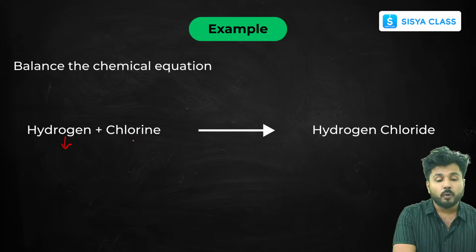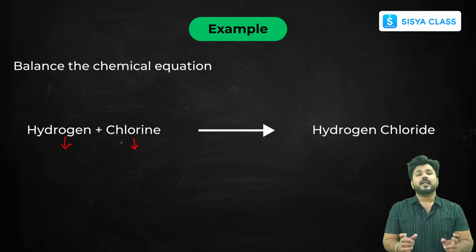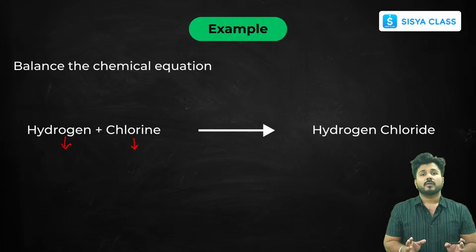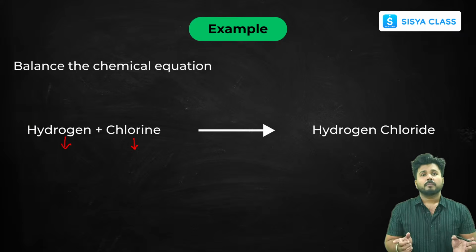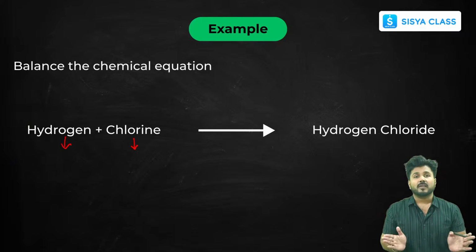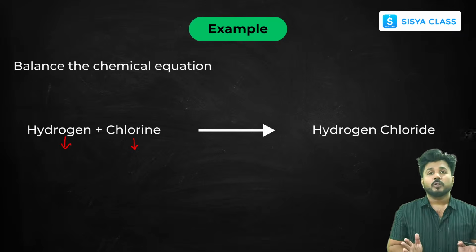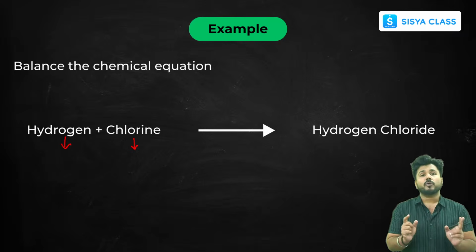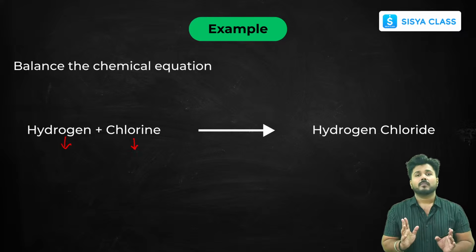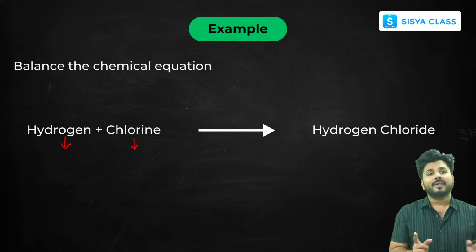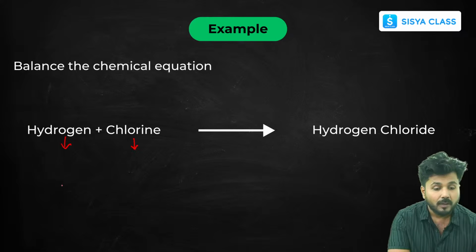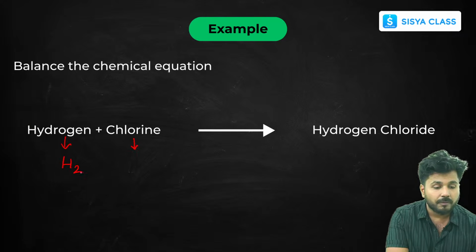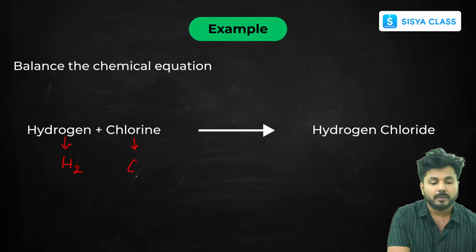Now remember one more thing here. Whenever in any reaction gases are present, all of you know that gases can't exist as an atom because of their intermolecular properties. So they exist as molecules. So you just make sure that whenever you are writing a gas, you have to keep it as a molecule, not an atom. You can keep metals and non-metals as atoms, but for gases you will have to keep it as molecules. Okay, so here we'll put hydrogen molecule and chlorine molecule.